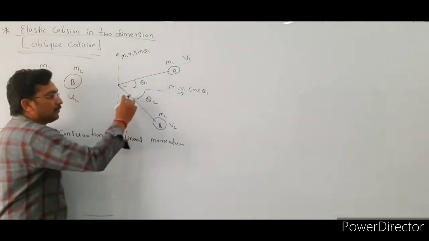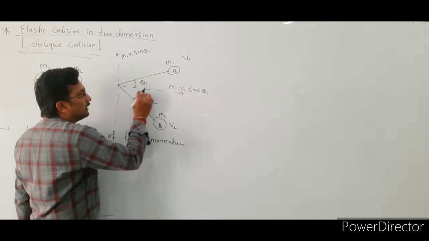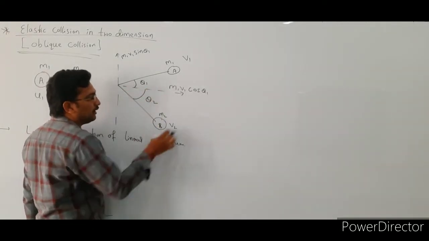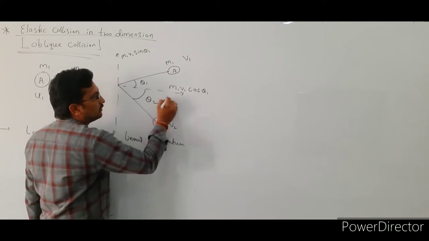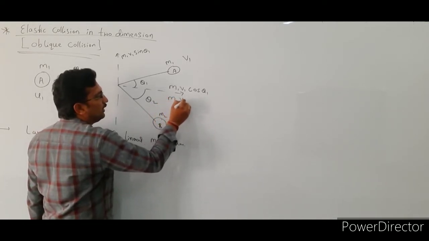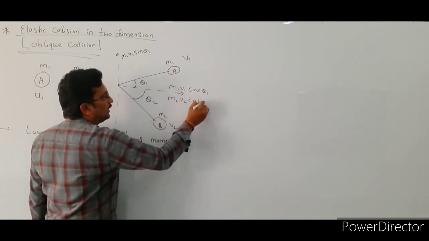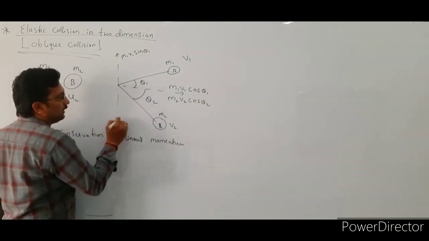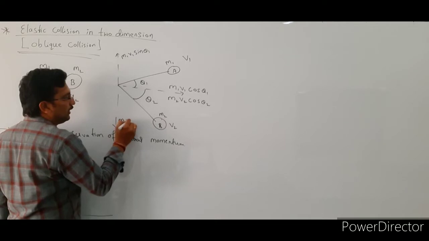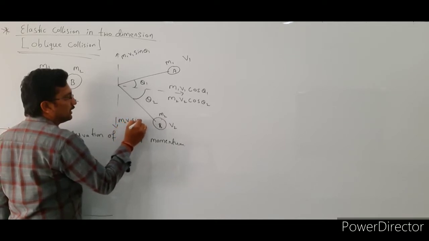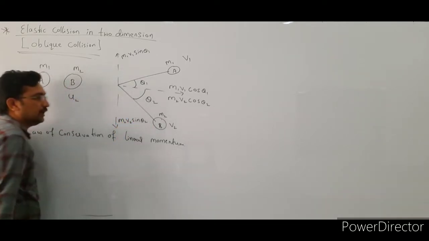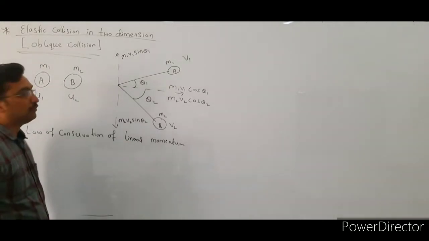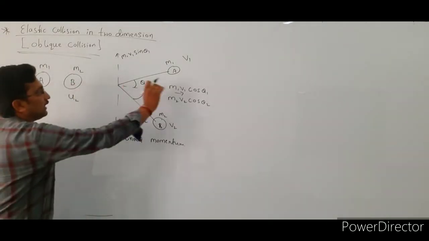Similarly, for the second particle, which makes an angle theta 2 with respect to this axis, this is the horizontal component, with value m2 v2 cos theta 2, and this is the vertical component, with value m2 v2 sin theta 2. Now we apply the law of conservation of linear momentum along the horizontal direction.